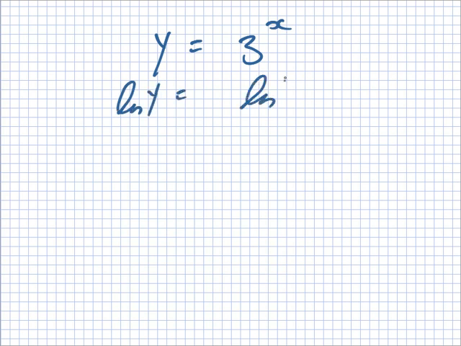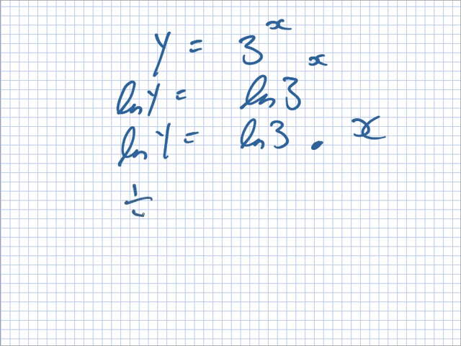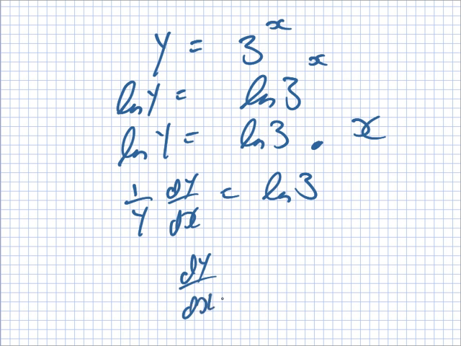So, if you have y equals 3 power x, then log y equals log 3 power x. So that means log y equals log 3 times x. So that means 1 over y dy dx equals log 3. So that means dy dx equals y log 3, which equals 3 power x log 3.